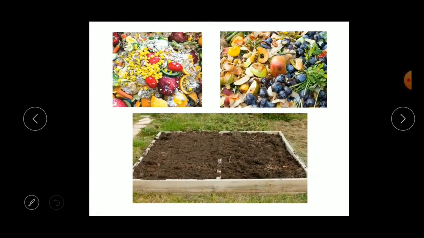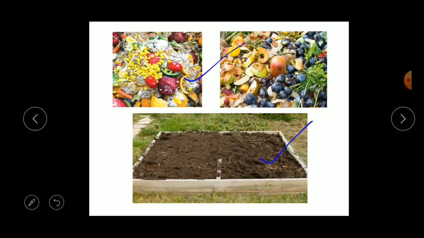Right? Okay, and the next one is the skin of vegetables. You can see in the picture the skin of vegetables and fruits could be composted, and the compost manure would increase the soil fertility. As you know, the compost manure is used as a fertilizer so that the plants can grow very well, right children?